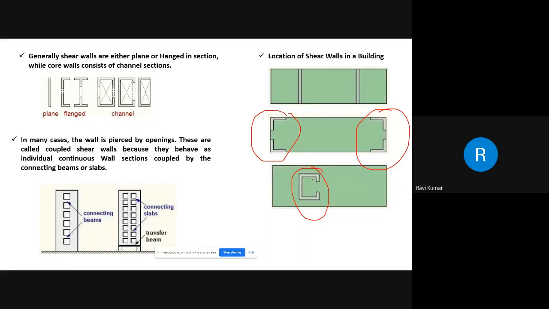If the core remains in this position, then it must be designed explicitly for the torsion effect. It is preferable to adopt a symmetrical arrangement to avoid this. With an unsymmetrical location, the torsional effect also has to be considered.